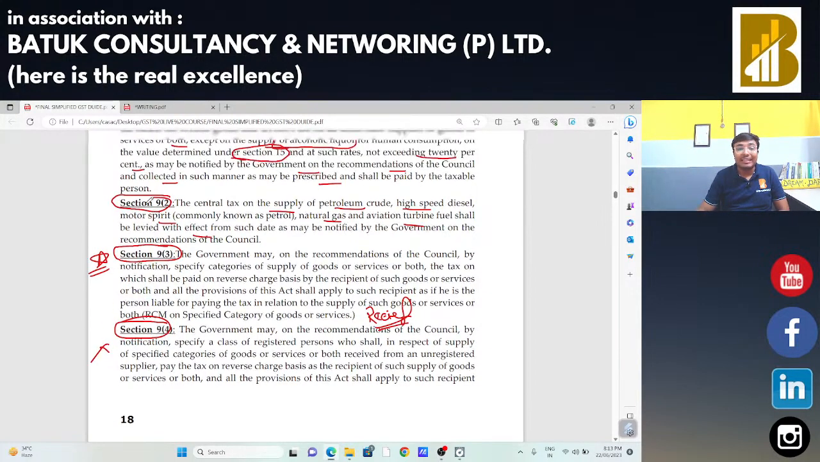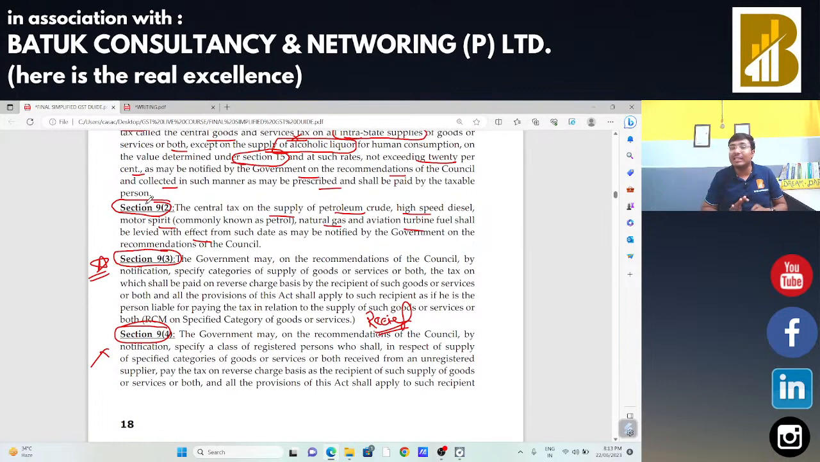We are going to discuss these three sections. Section 9 subsection 1 says that on all types of intra-state supply, GST will be charged. The maximum rate will be 20%, and no GST will be charged on alcoholic liquor for human consumption. On the 5 petroleum products, as per Section 9 subsection 2, GST will be charged on a future date. As per Section 9 subsection 3, there is a list of goods and services on which GST is to be paid by the recipient, that is, under the reverse charge mechanism.